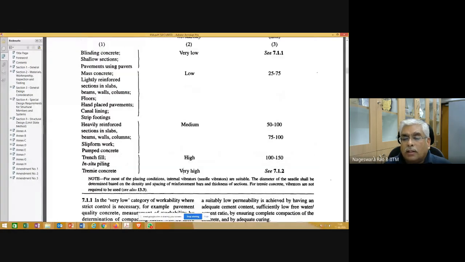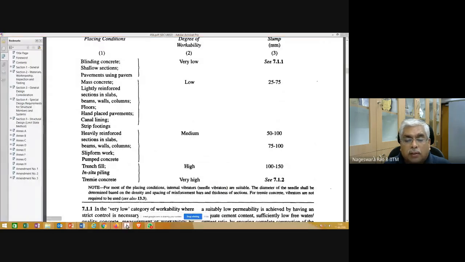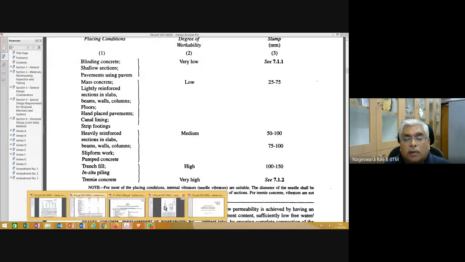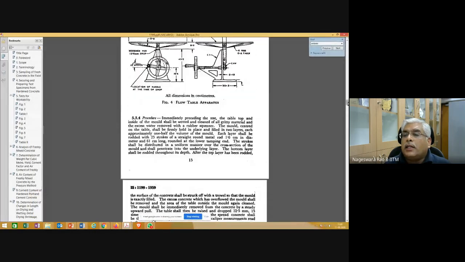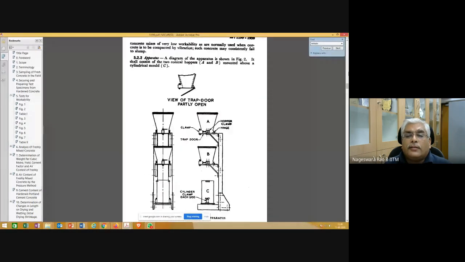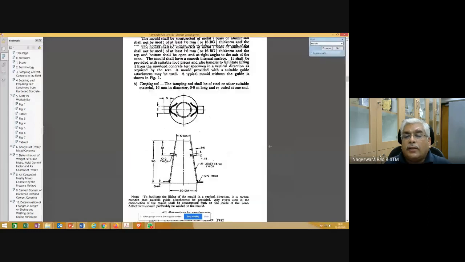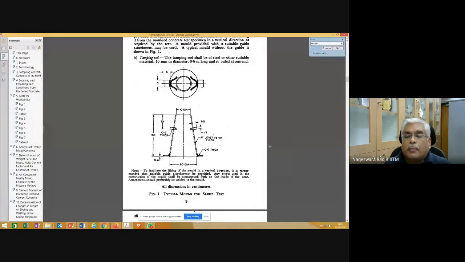Okay, so let me just once again show you that IS 1199. You can see here. And you have already seen this slump cone apparatus last time. I have shown you the video. And also a separate code is there for this slump cone apparatus, that also I have shared with you.